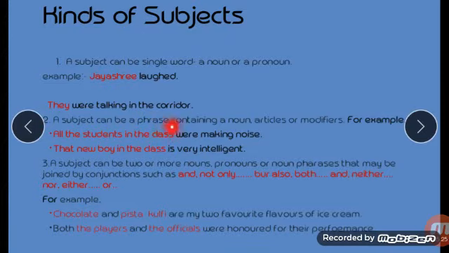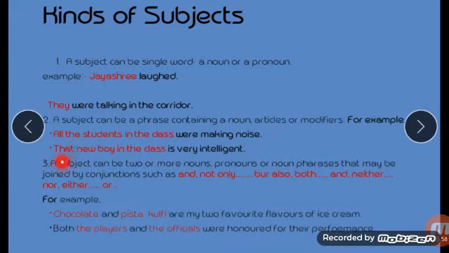So a subject can be a phrase. This is the phrase and this is a subject because we are talking about all the students in the class. What you have studied? Subject is the part of the sentence about what or who we are talking about. In this sentence we are talking about all the students. So all the students in the class is the subject and were making noise is the predicate.